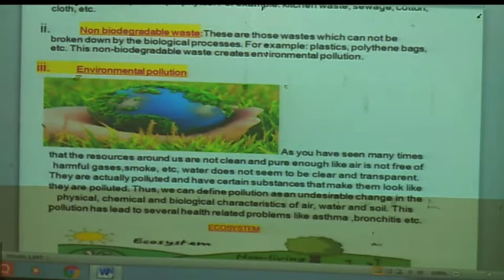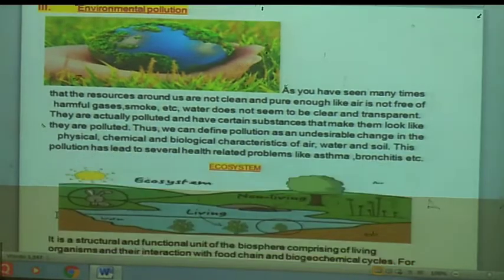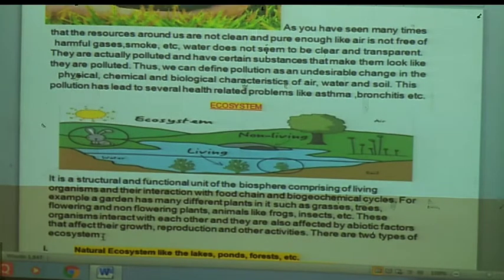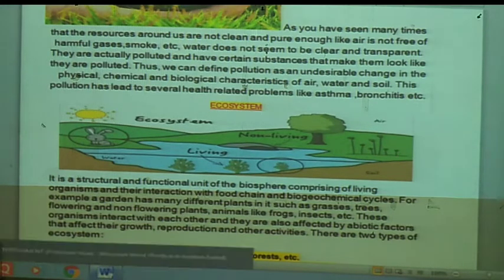Means, and thus this undesirable change may be physical, chemical and biological. Means when these physical, chemical and biological characteristics of the air, water and soil change, then it leads to the